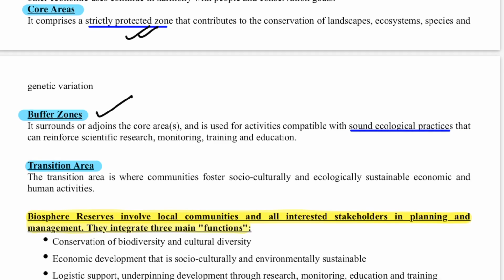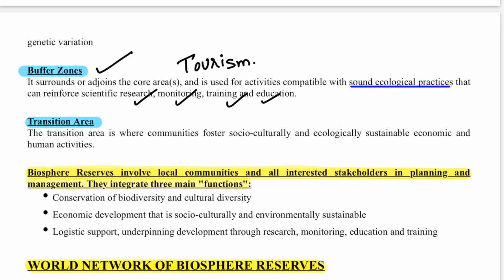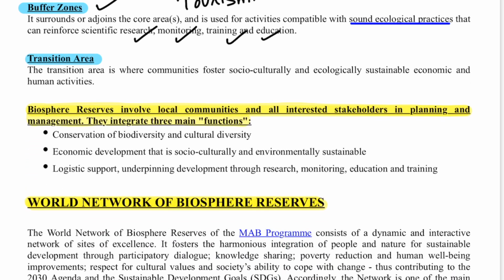But the buffer area is used for research, monitoring, training, education, and also sometimes tourism. And the transition area is where the local communities live sustainably within the biosphere reserves, helping in the economic development of the country. Here also some parts are given for the tourism sector.